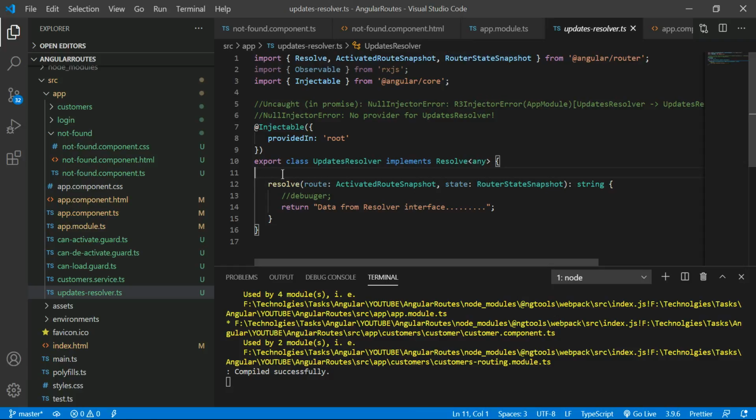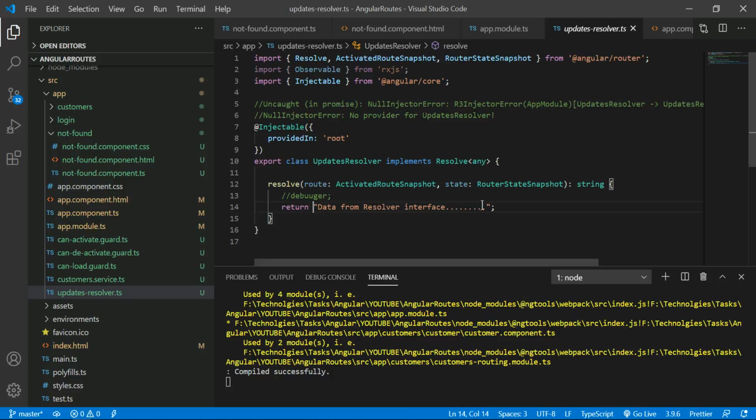Or we can fetch the HTTP service into this class by using the constructor. In the constructor you create the instance of that service, then you get the methods from that instance of the service. But right now I am only using a hard-coded value, simply returning data from the Resolve interface.